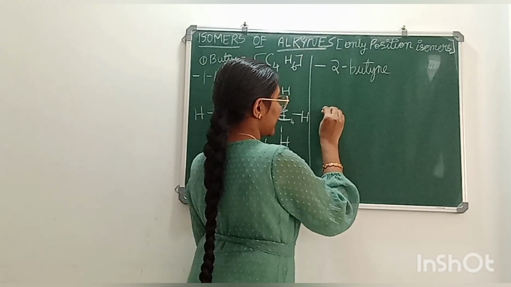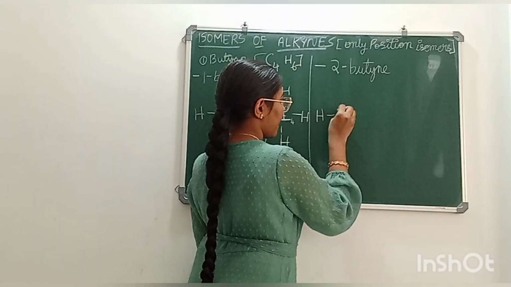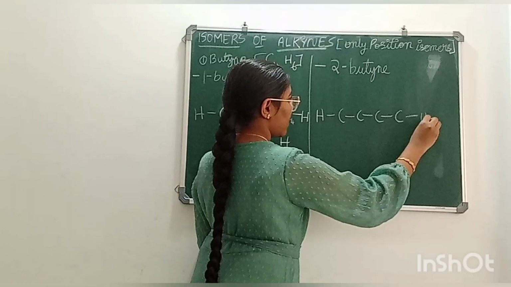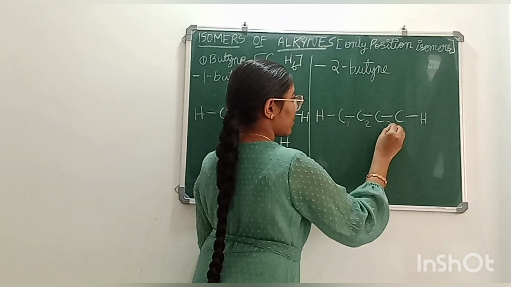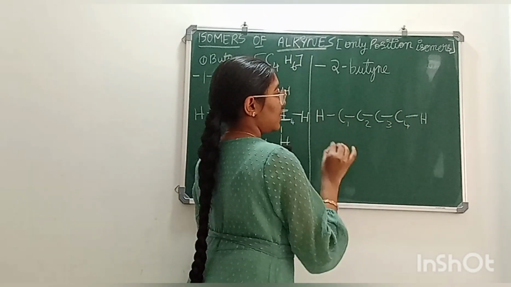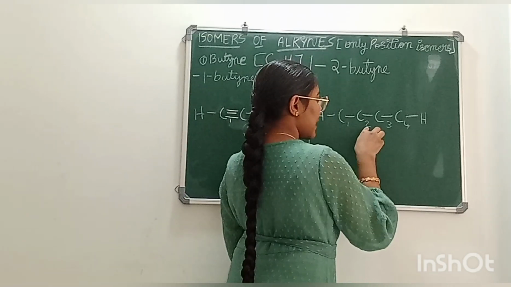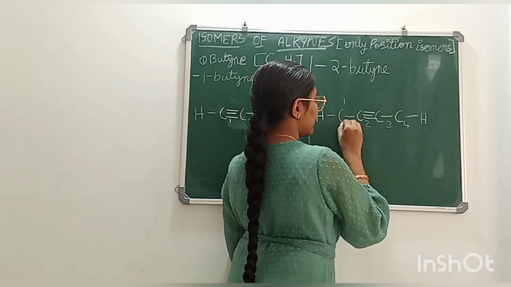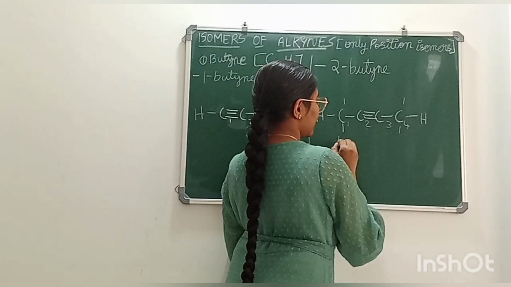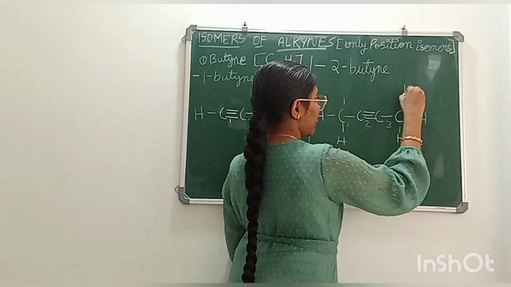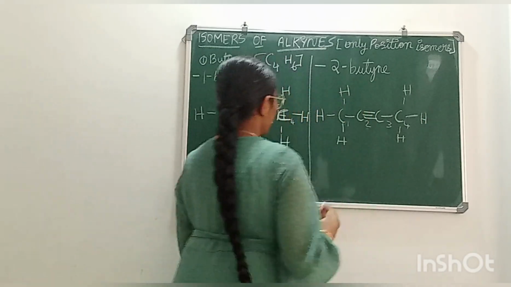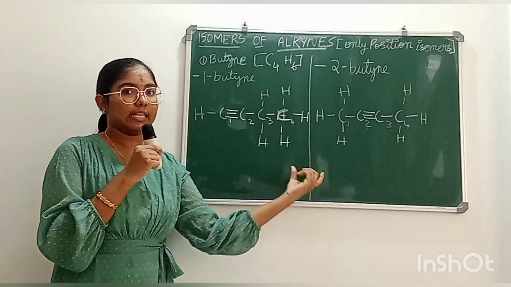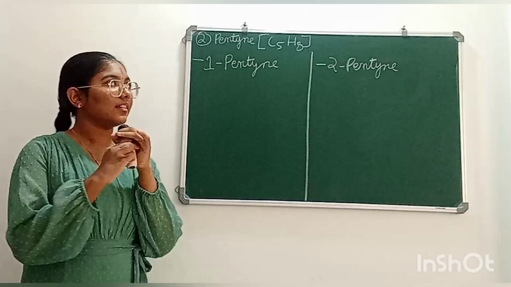Now let's draw 2-butyne. For 2-butyne, the triple bond should be between the second carbon atom and the third carbon atom. So this is 2-butyne. These are two position isomers of butyne.